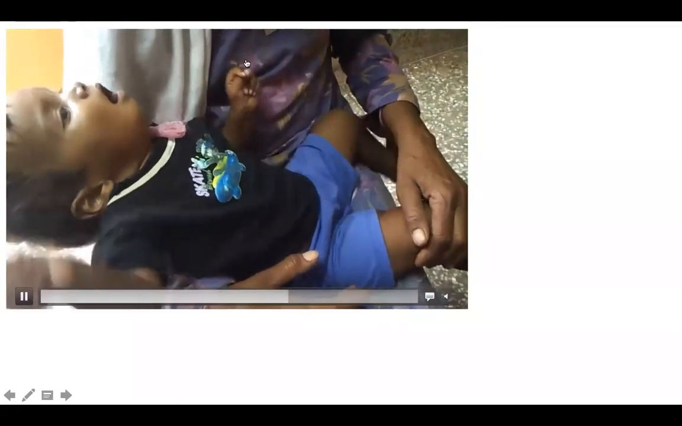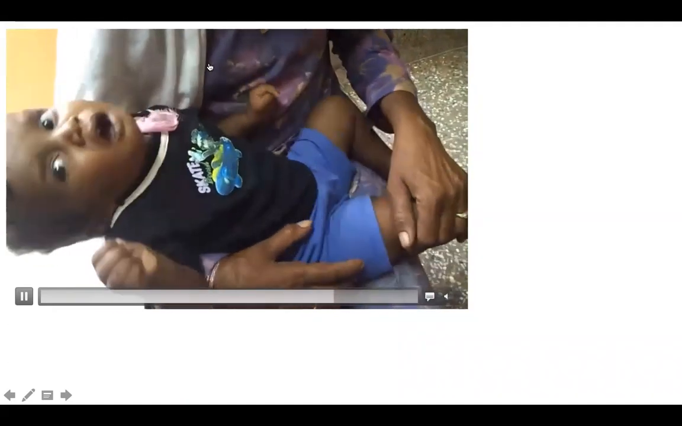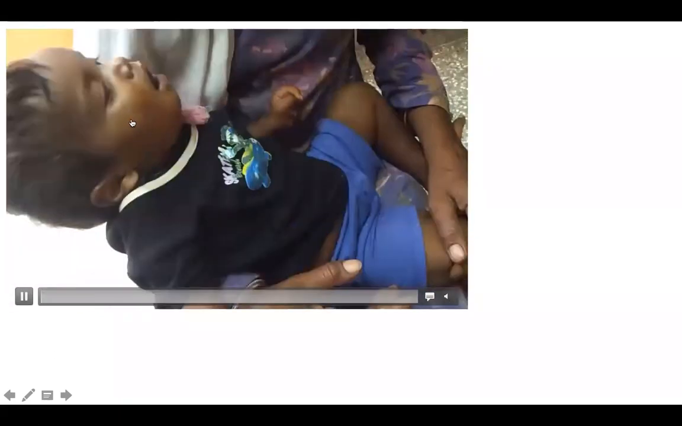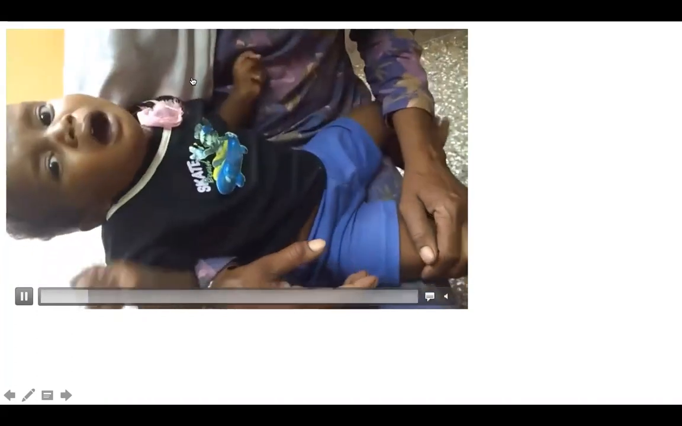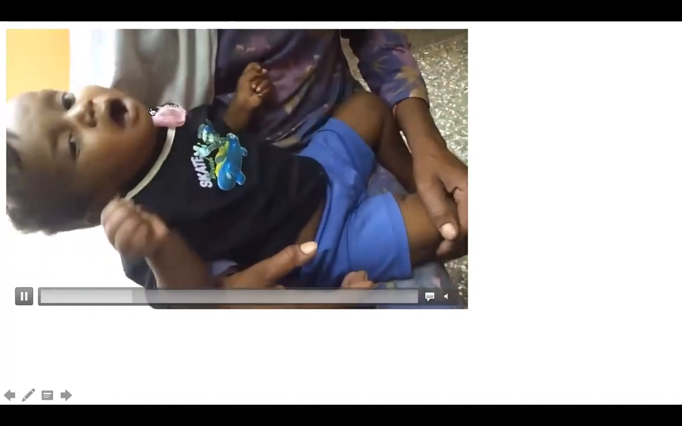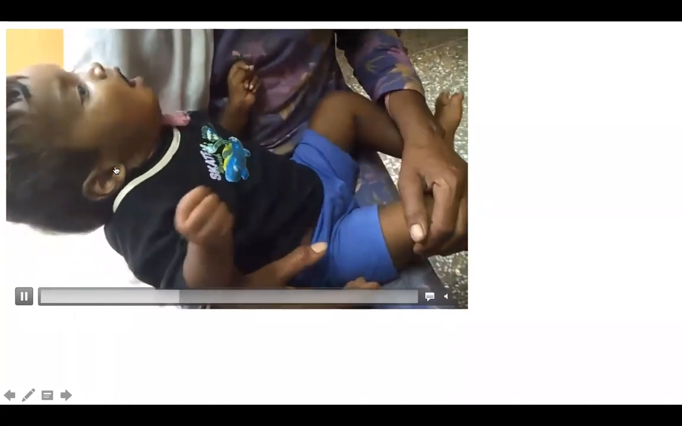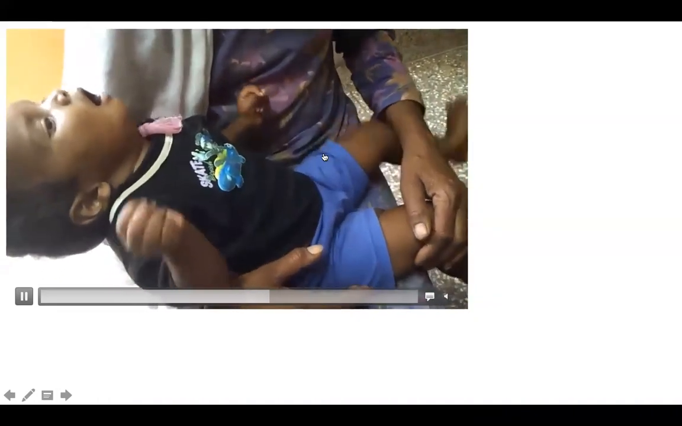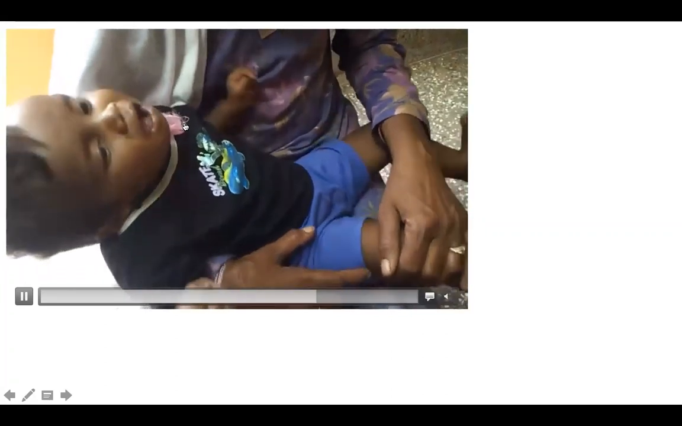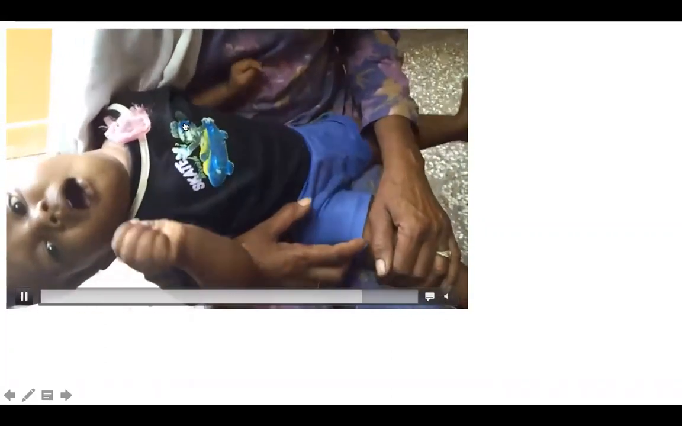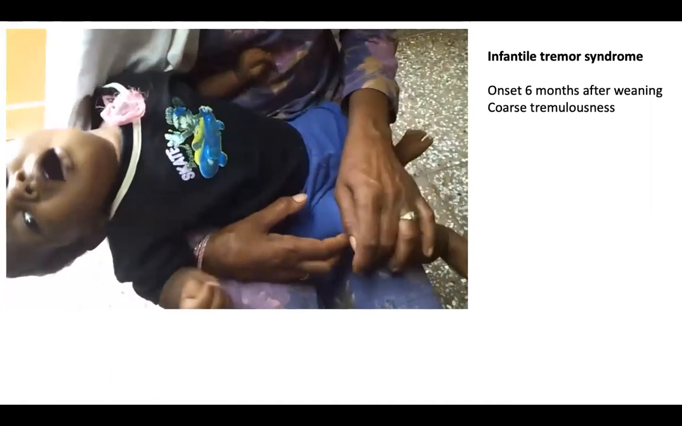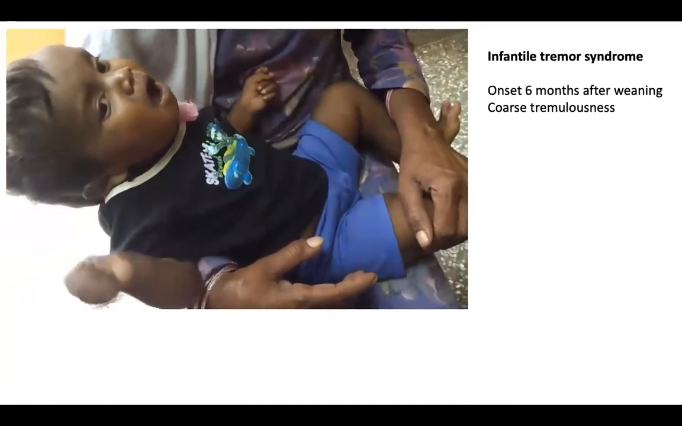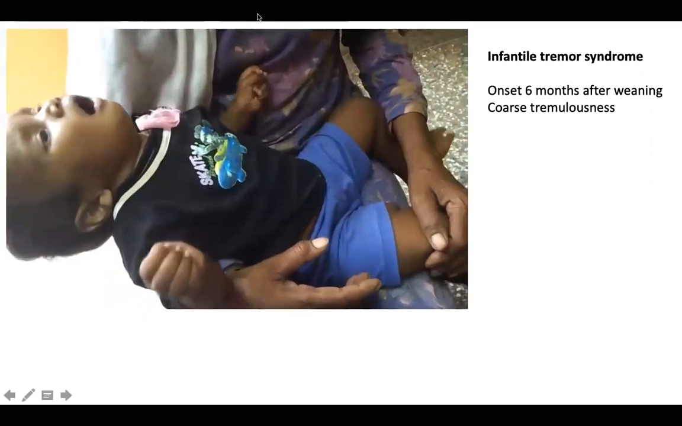So what happens is that most of these mothers are vegetarians, vegans, okay, and they are vitamin B12 deficient. So a child who is having breast milk from these mothers also becomes vitamin B12 deficient, and they develop this sort of generalized tremor with irritability, with mild encephalopathy and loss of milestones. Okay, so this is called infantile tremor syndrome. It's usually noticed after 6 months of age when weaning has not been started.